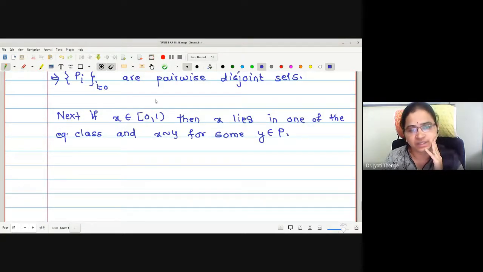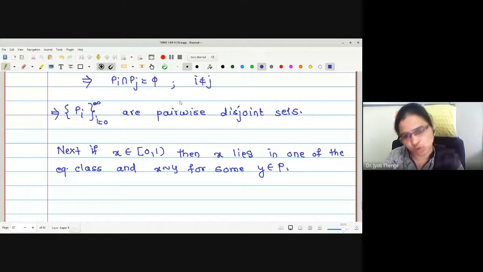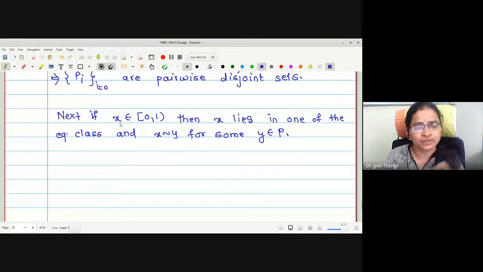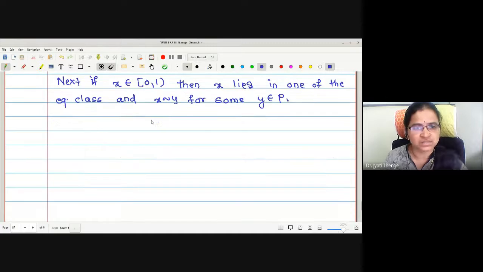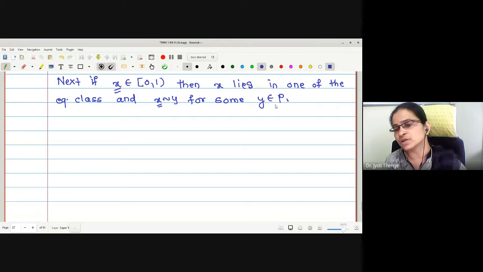We have characterized closed 0 to open 1 into pairwise disjoint sets. We have found that translations are also pairwise disjoint. Therefore, if I pick any number from this interval, surely the number is going to belong to one of the equivalence classes. And if it belongs to one of the equivalence classes, it means that x is related to some y in that set P. Correct?